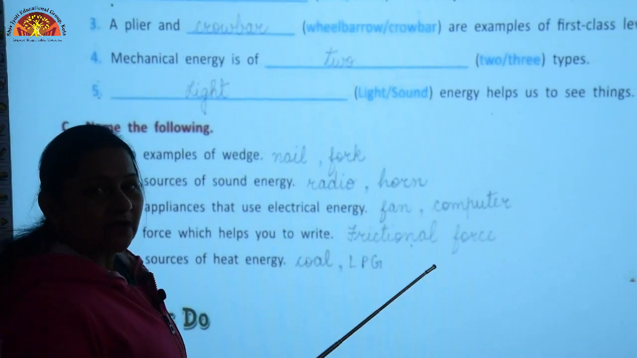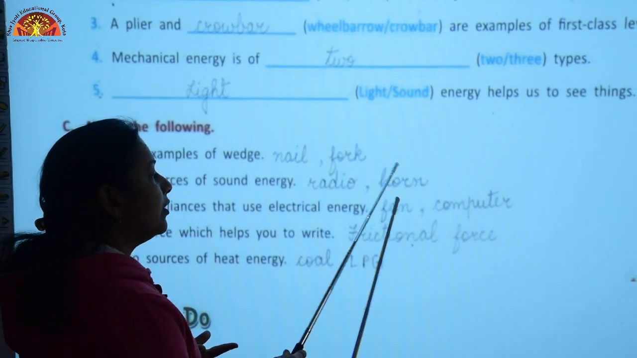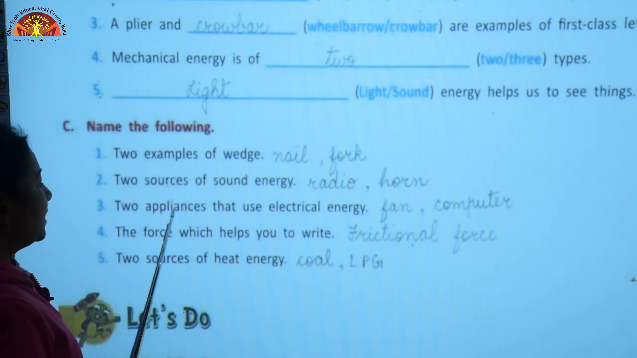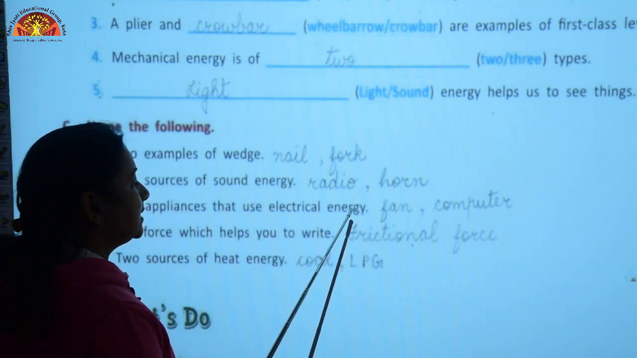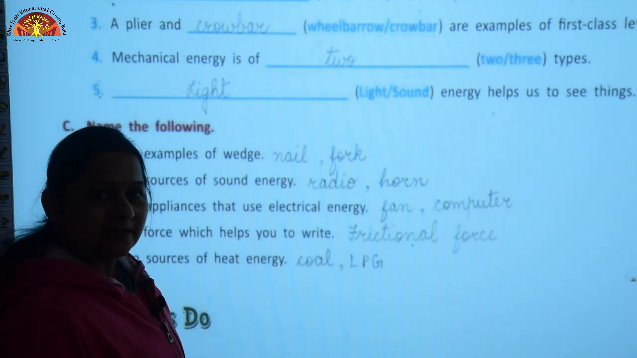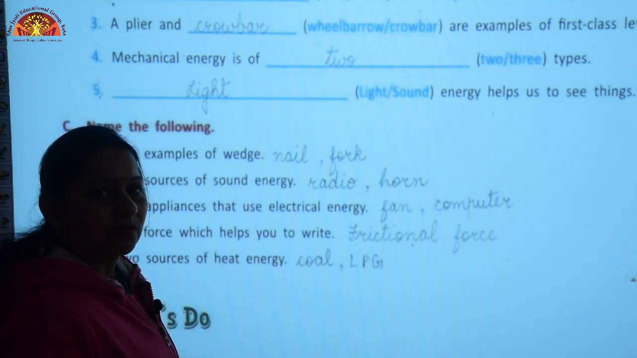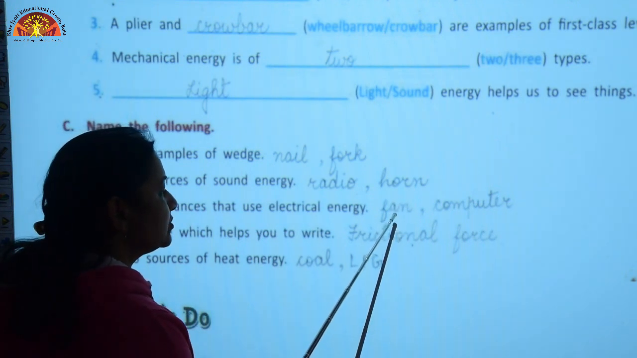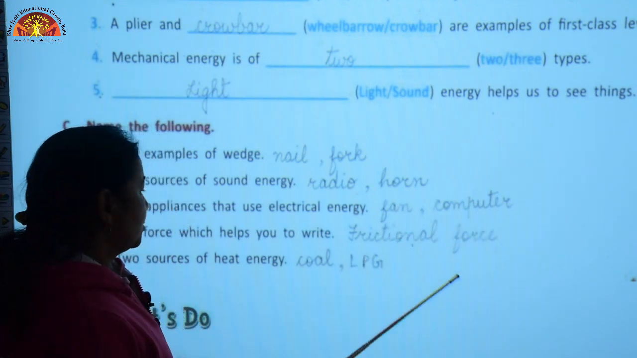Then 2 sources of sound energy. 2 sources of sound energy, you can write radio, horn, television is also a source of sound energy. 2 appliances that use electrical energy. We have many electrical appliances in our home that use electrical energy. We can write any 2 like fan and computer.